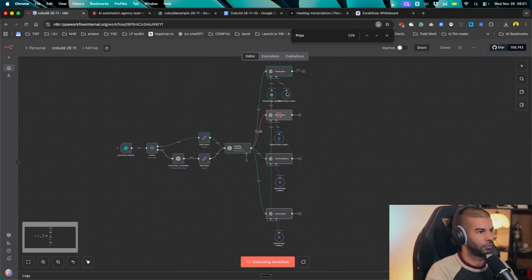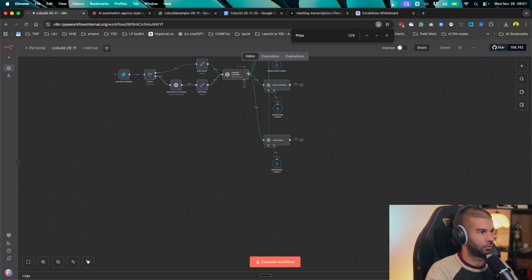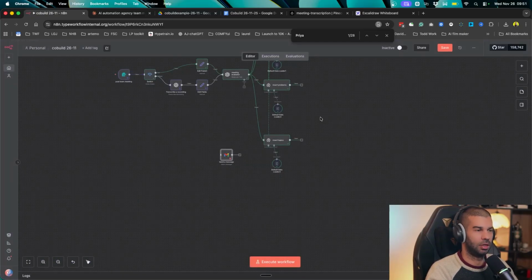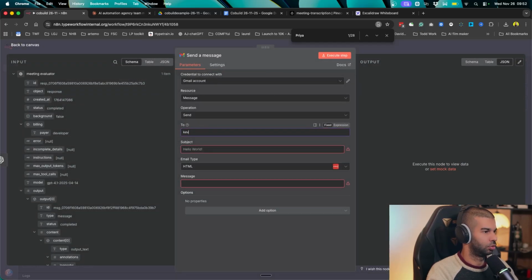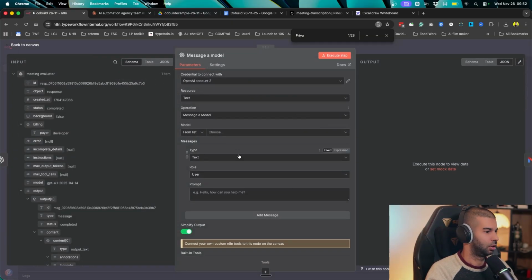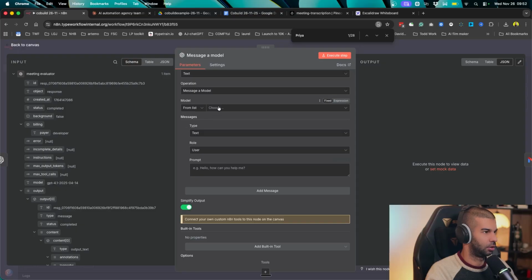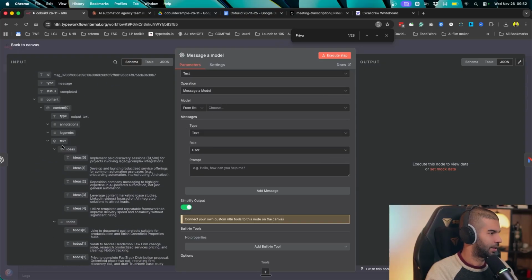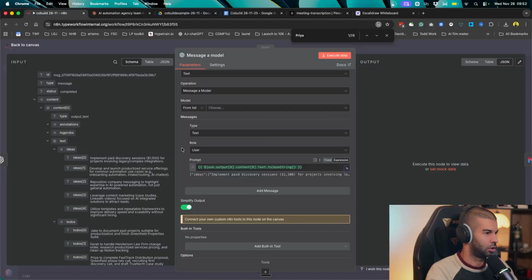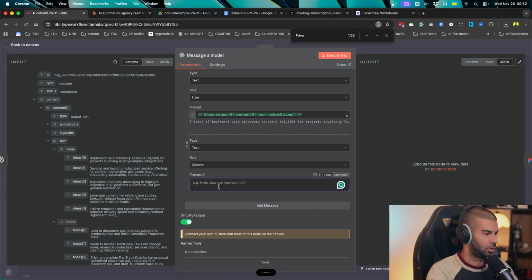So here, once this finishes, let's say that we want to send an email just to keep it simple. So let's go Gmail, let's send a message, and this can be done for multiple departments that you might have, right? So I'm going to add this right here at the bottom, and I'm going to send an email to myself. Let's actually use OpenAI again. I'm going to message a model, and I'm going to say, based on the meeting evaluator right here, I'm going to insert the text right here, and I'm going to do it to JSON string right here, so it inserts all the information. And for the system message, I'm going to say, create me an executive summary of not more than 4 to 5 sentences, so I can send an email based on what was discussed in this meeting.